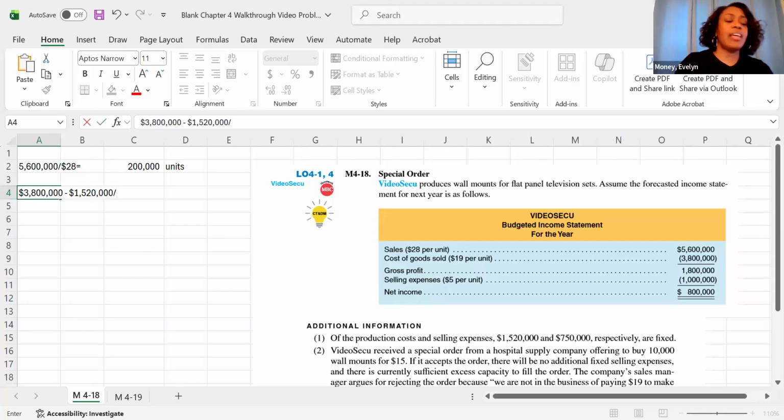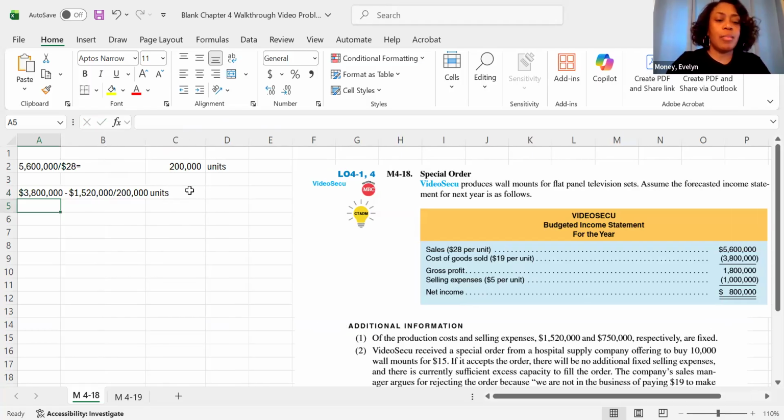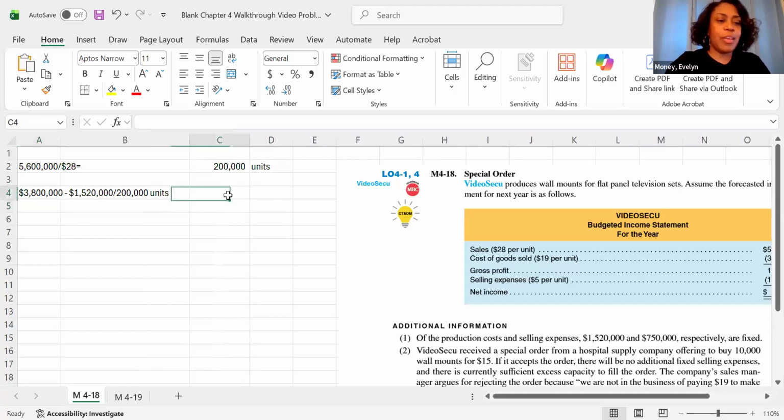Now I'm going to take that remaining variable cost and divide it by the total number of units we just found, and that's going to give me the variable costs per unit. Bear with me, trying to make everything line up.